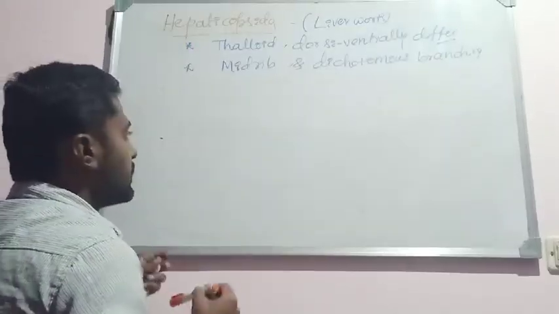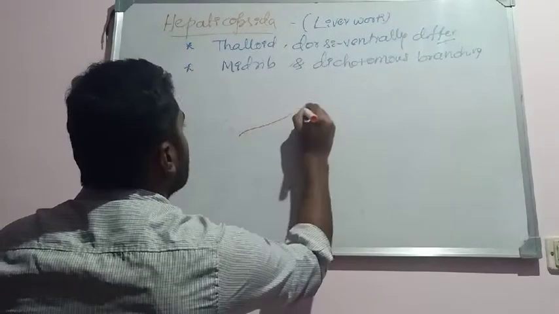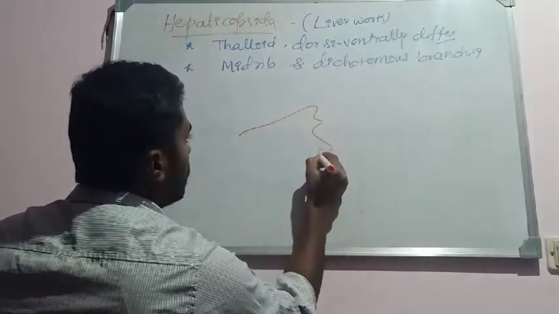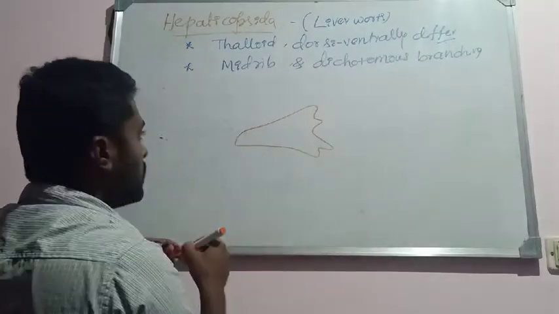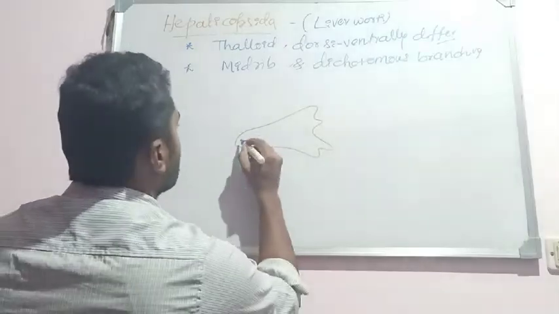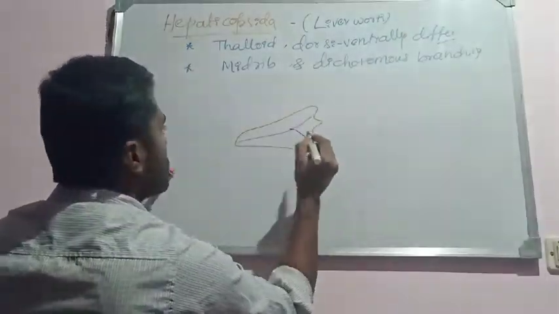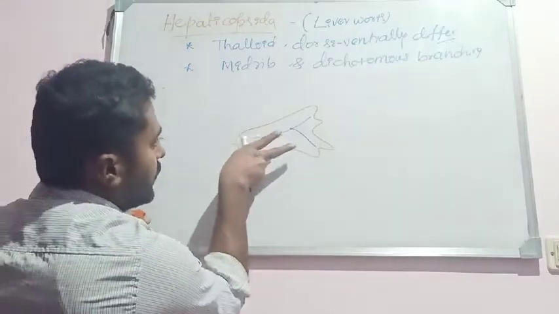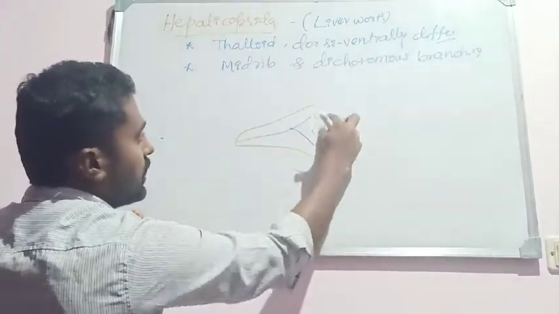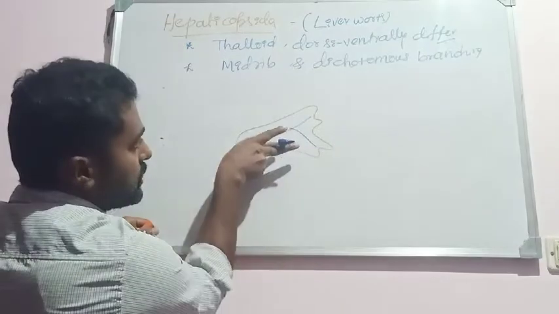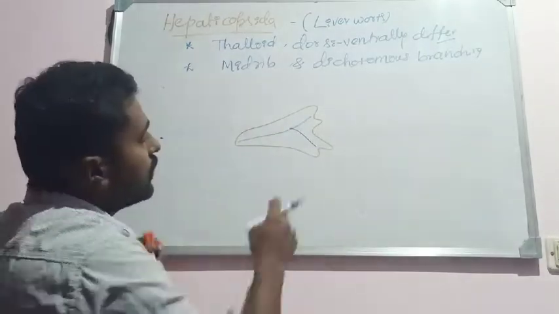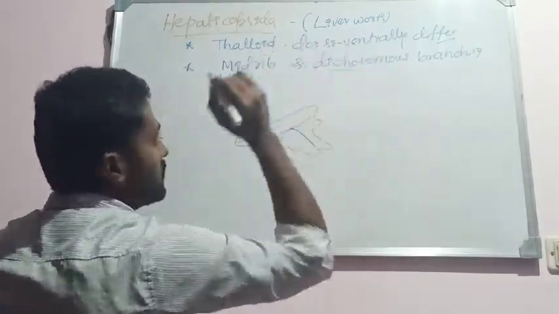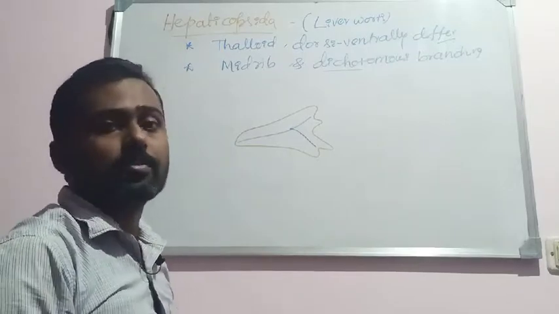See, it is just like this. The thallus is flat and prostrate, showing dichotomous branching. Dichotomous branching means two branches. See, this is a midrib, where it divides into two branches. This is one branch, this is another branch, so we can see two equal branches. That's why such branches are said to be dichotomous branches.